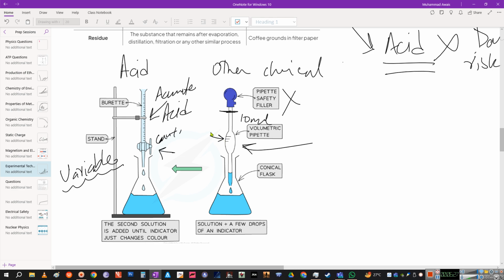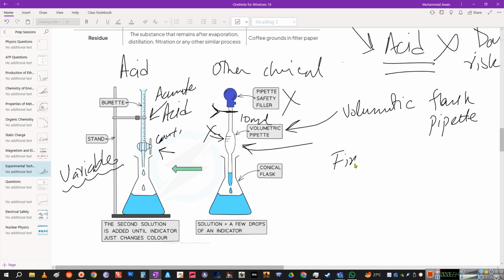You see as a marker, these are not markers. Keep in mind, this does not have any readings. It has only the final mark, which we call volumetric. I told you, when you use the word volumetric article in chemistry, that means, for example, a volumetric flask, volumetric pipette, or any other volumetric article, volumetric dropper, then they have fixed volume markings. That means you can only measure up to that specific volume and not less, not more.